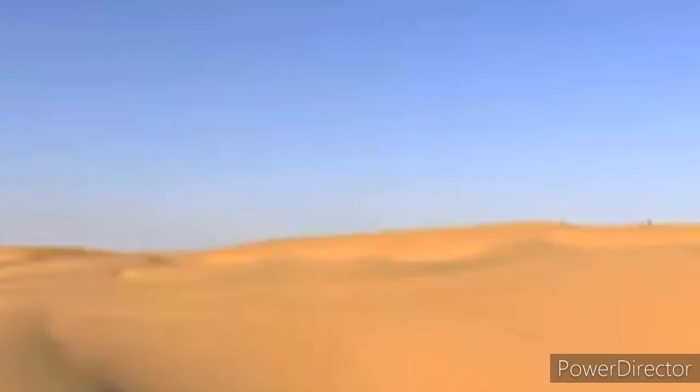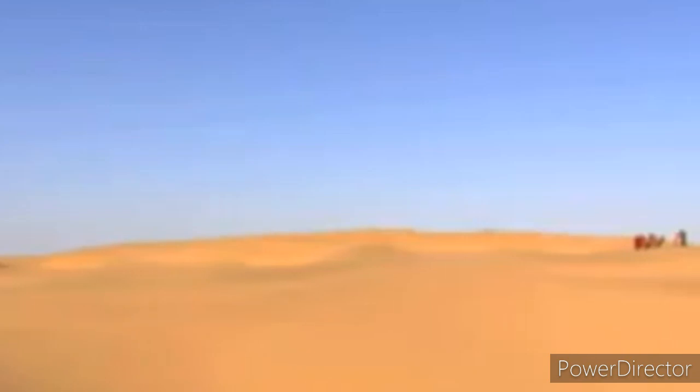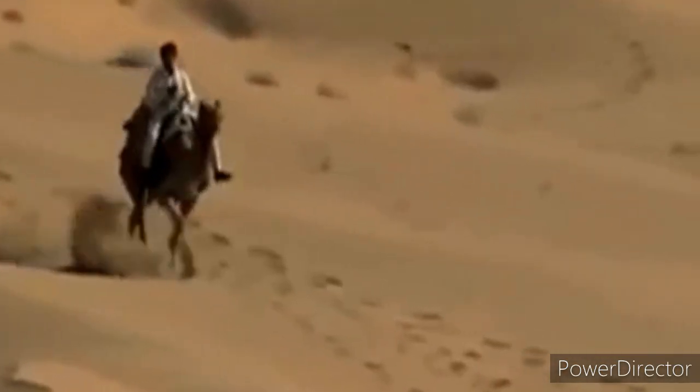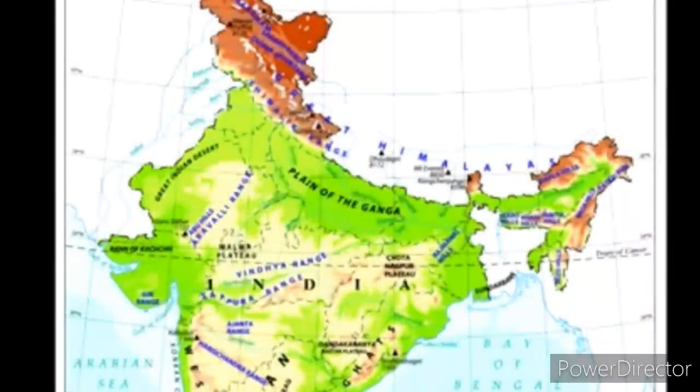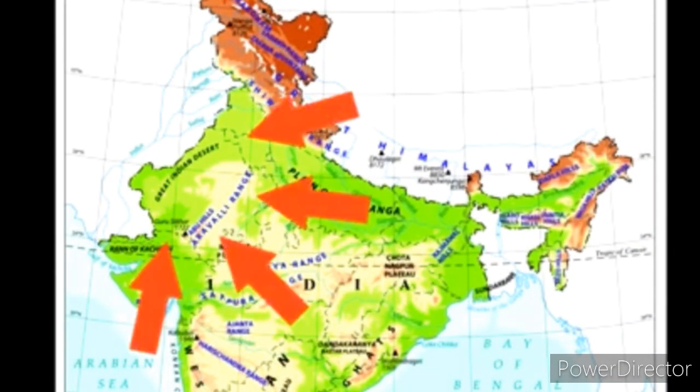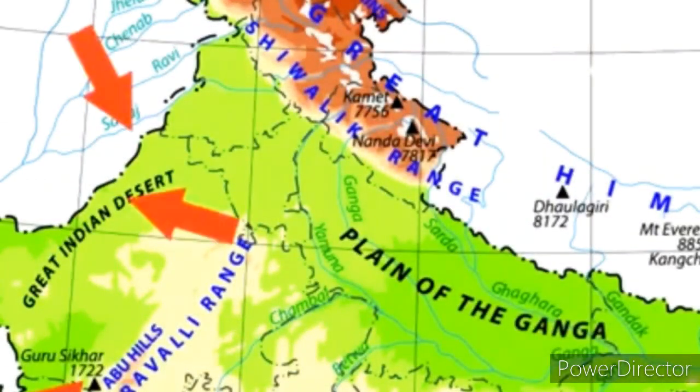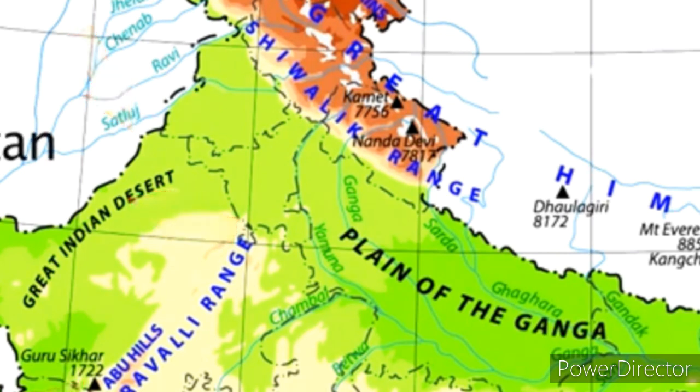Fourth relief feature, the deserts. Deserts receive very little rainfall. Like the Thar desert, located on the leeward side of the Aravalis, receives very little rainfall.